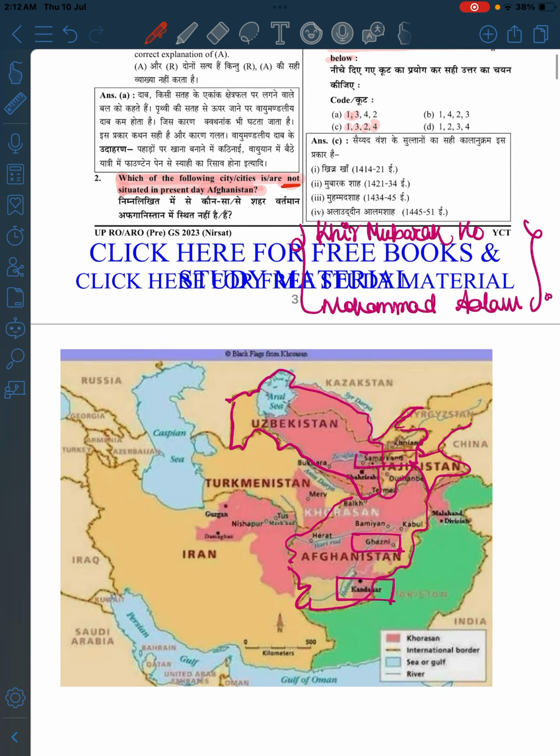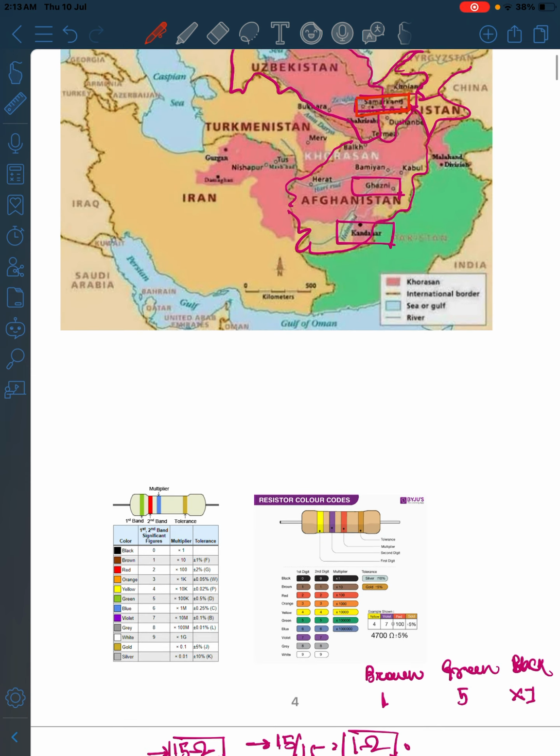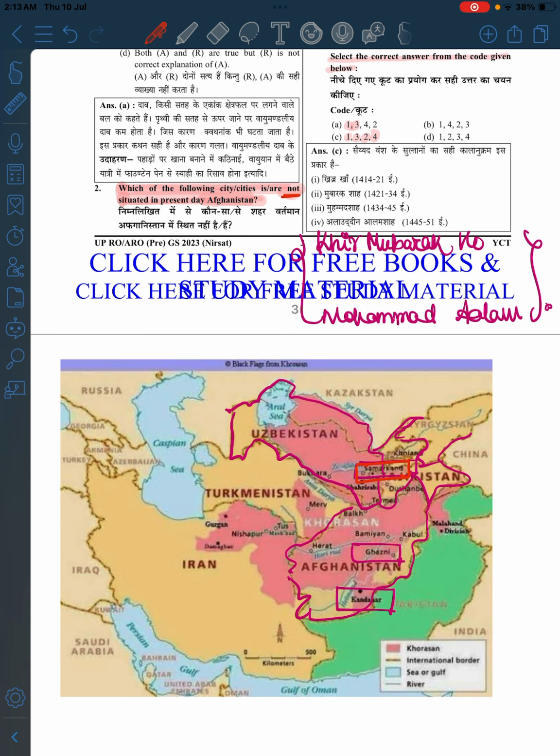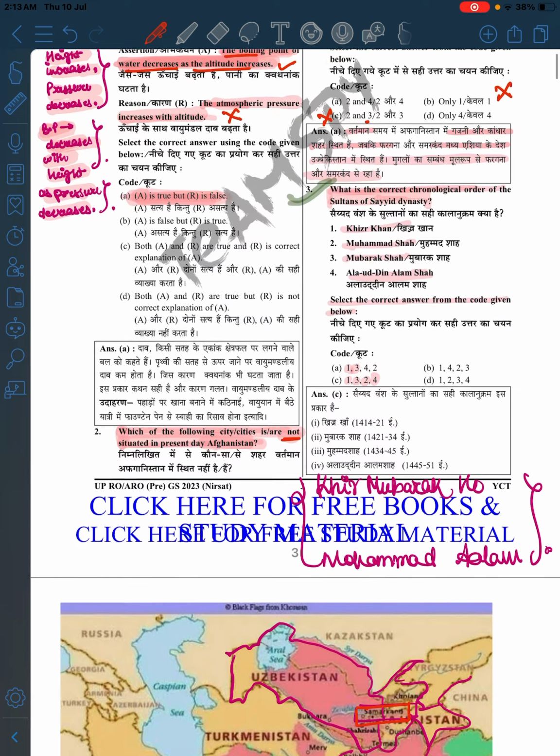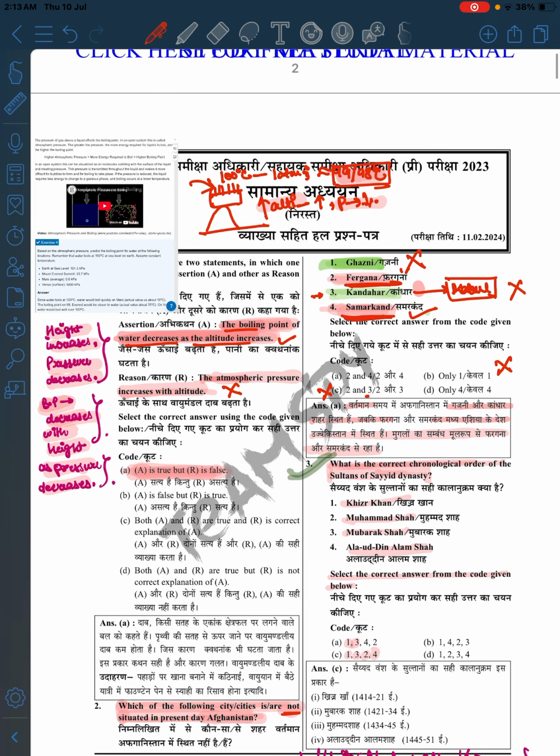Samarkand you will find in Uzbekistan, and Farghana will be somewhere here only. Kandahar is here in Afghanistan, Ghazni is here, Bamiyan is here, Kabul is here. These are the known places of Afghanistan, but Samarkand and Farghana are mostly in Uzbekistan. So we got the answer: 2 and 4 are correct.